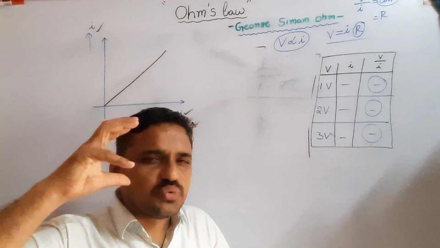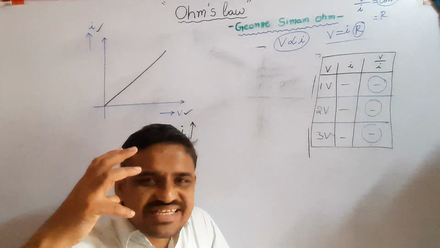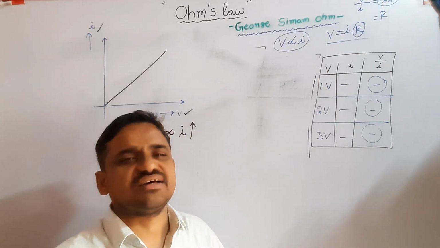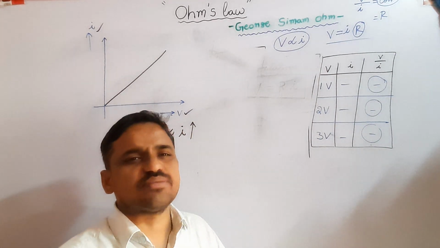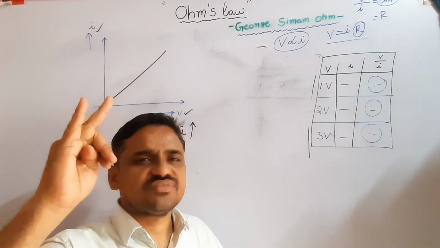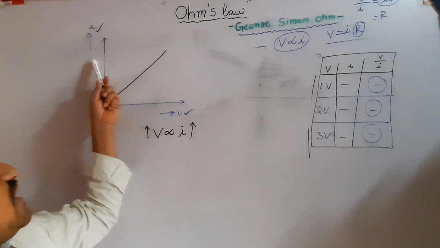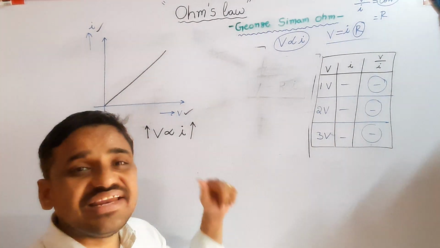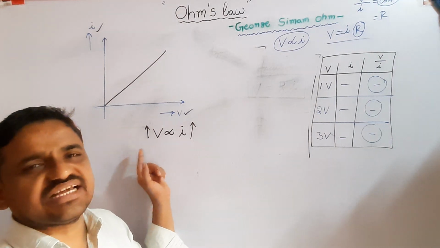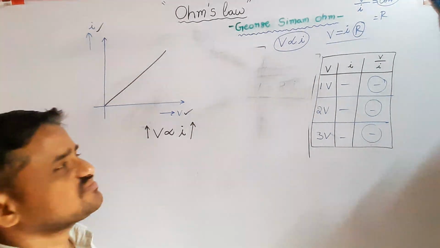Examples of ohmic substances are all good conductors, all metals: gold, silver, copper, aluminium, bronze, etc. The VI graph of ohmic substances is linear, meaning V is proportional to I. If applied voltage increases, the current flowing through the circuit also increases.